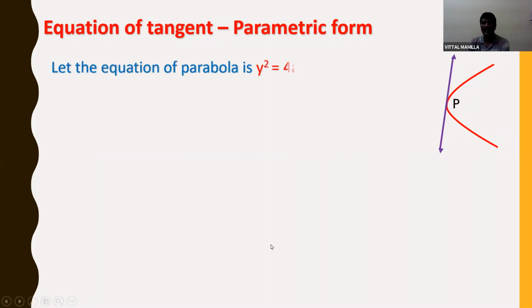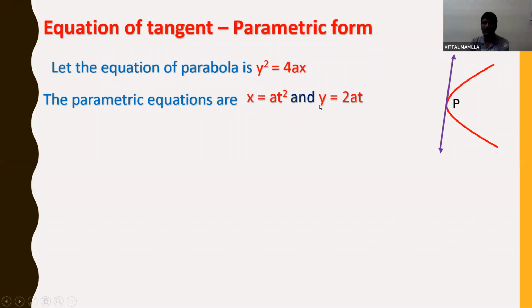Let the equation of parabola be y square is equal to 4ax. The parametric equations are x is equal to at square and y is equal to 2at. This we have discussed in the previous class.